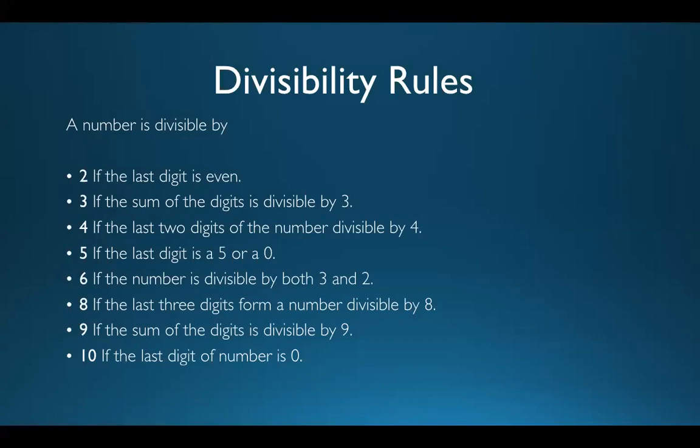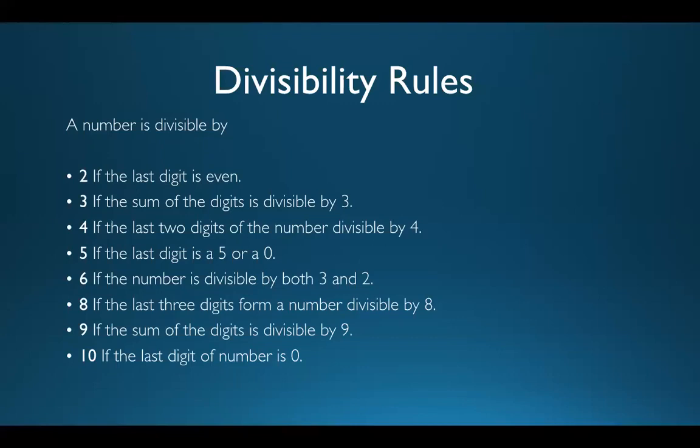You can remember it in this way. A given number is divisible by 2 power 1 when the last digit is divisible by 2. A given number is divisible by 2 power 2 when the last 2 digits are divisible by 2 power 2.